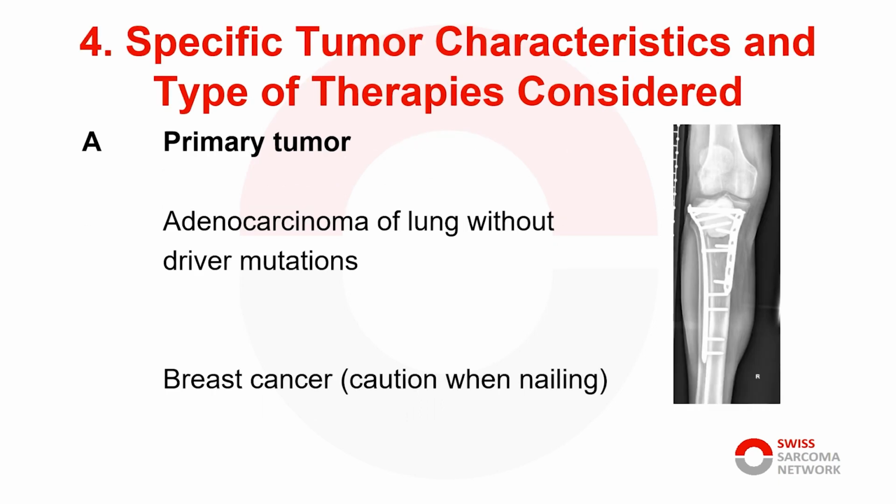4. Specific tumor characteristics and type of therapies considered. What is the typical behavior of the primary tumor? For example, an adenocarcinoma of the lung without driver mutations in context of bony metastases usually results in a limited life expectancy. Therefore, a simpler, less invasive, but also less durable construct is usually chosen, as you see on the compound osteosynthesis of the proximal tibia. On the other end of the scale is breast cancer, with which patients can live for many years, and therefore the selected construct should do so as well.